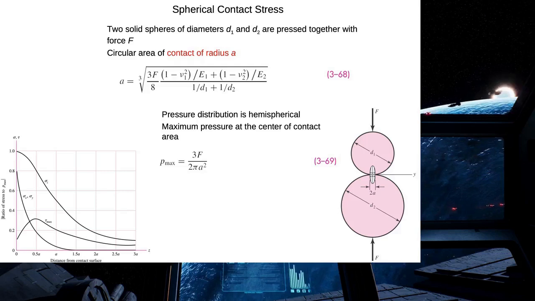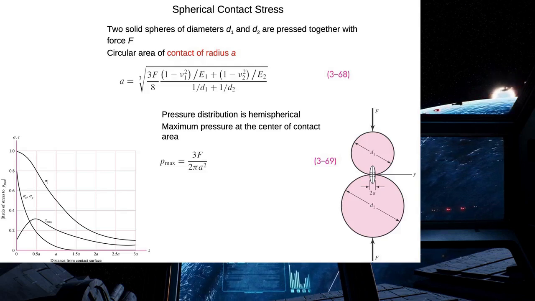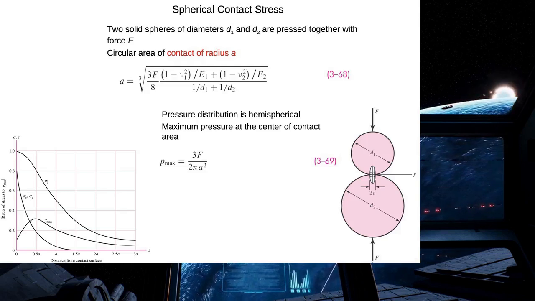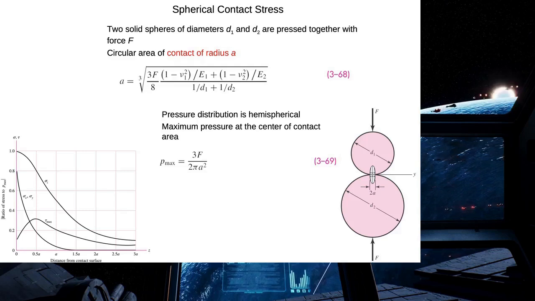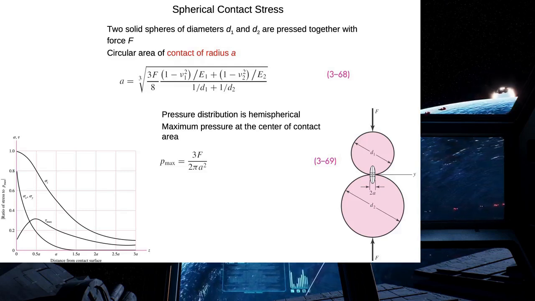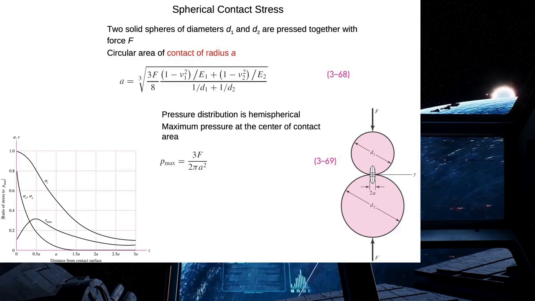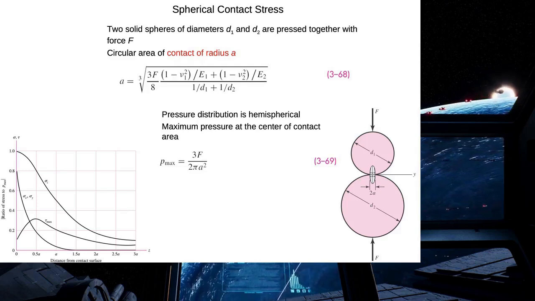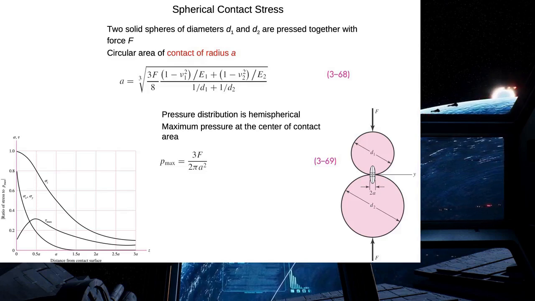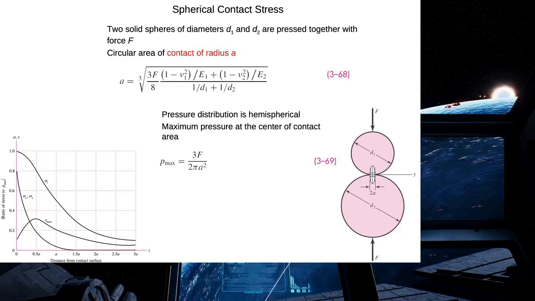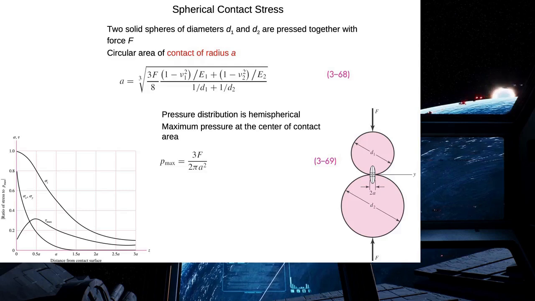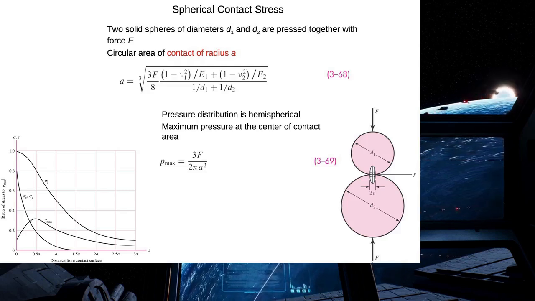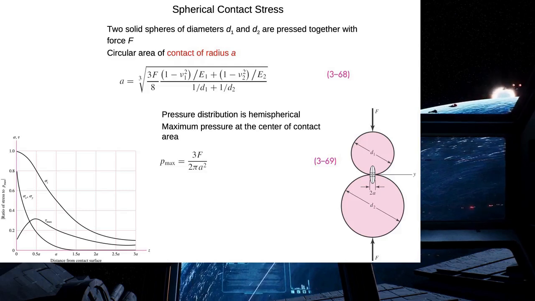The magnitude of the stress components below the surface as a function of the maximum pressure of contacting spheres are presented here in this figure. Please note that the maximum shear stress is below the surface at Z equals 0.48a and its value is approximately equal to 0.3 Pmax. This chart presented here is based on a Poisson's ratio of 0.3. Please also note that all of the normal stresses which are presented on this chart are compressive stresses.